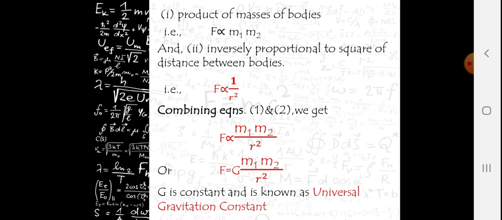Combining equation 1 and equation 2, I get F is proportional to m1 m2 upon r squared, or F is equal to G m1 m2 upon r squared. Here G is the constant known as the universal gravitational constant.